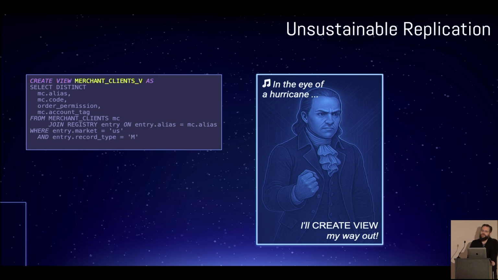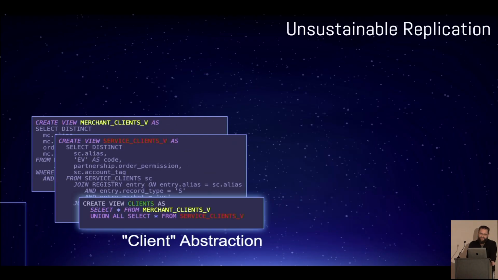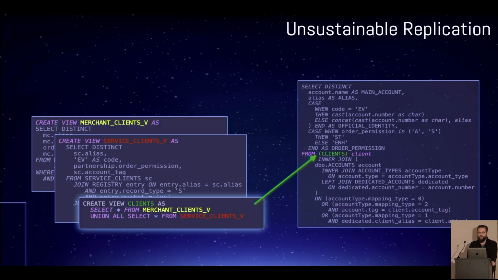Okay, we need views, and this is where everyone tells you to go eventually. All right, so here's one view, here's another view. We take that view, we have an abstracted view of the joined view. We take that view, plug it into the primary view, and voila. Right, there's our abstraction. We have solved the problem.